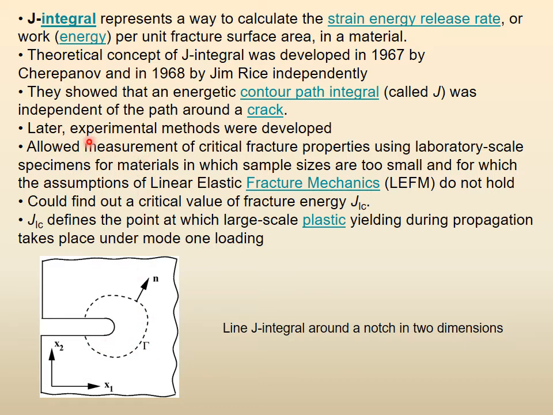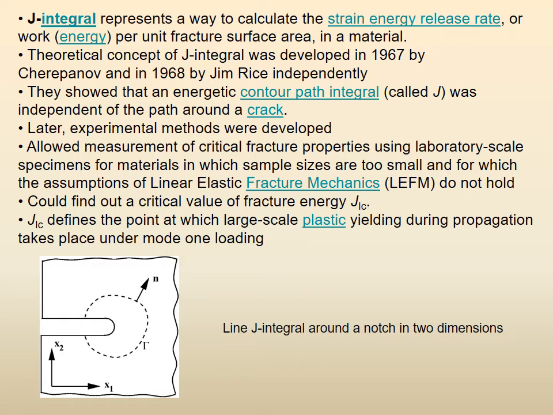right? Later, experimental methods were developed. They allowed measurement of the critical fracture properties using laboratory scale specimens for materials in which sample sizes are too small and for which the assumptions of linear elastic fracture mechanics do not hold. We could find out a critical value of the fracture energy if J is there. J1 of course in mode 1 loading. So J1 is there, J1C can be found. So J1C will be the fracture toughness of the material in the nonlinear regime. J1C defines the point at which large scale plastic yielding during propagation takes place under mode 1 loading.